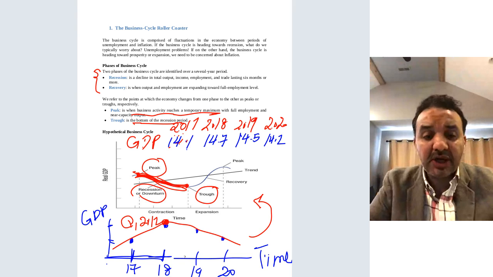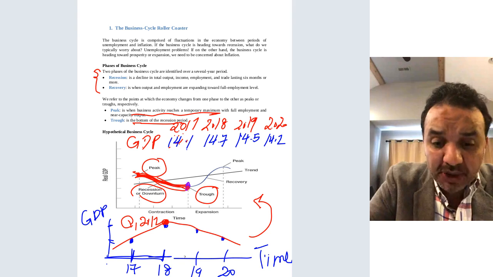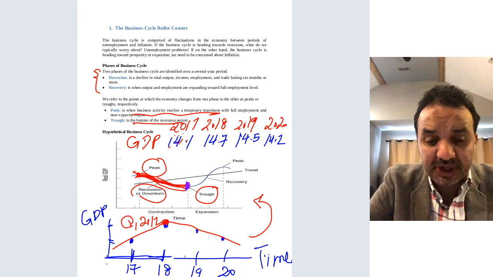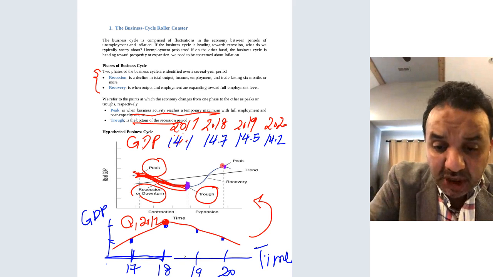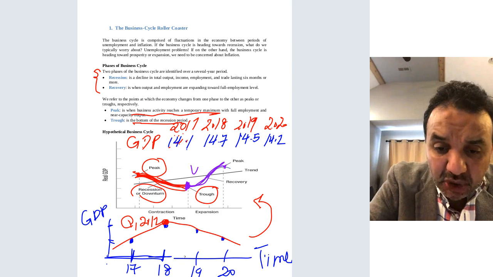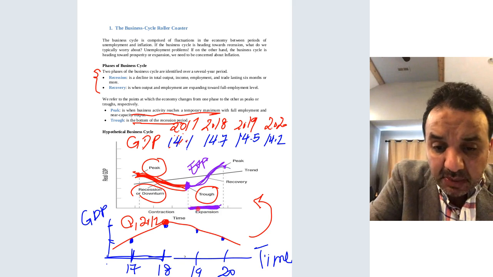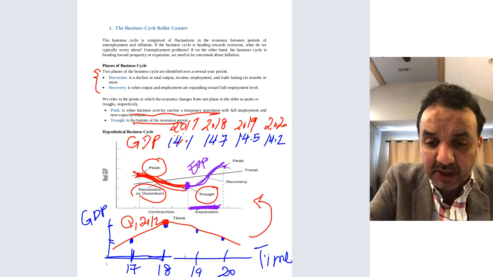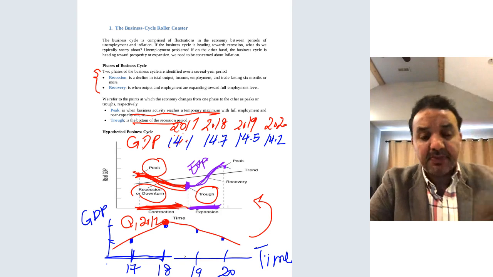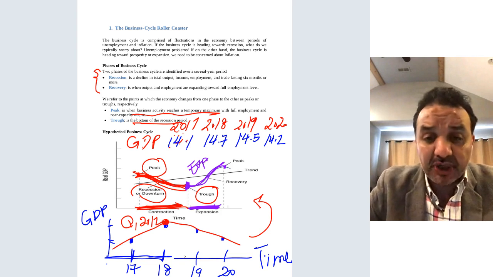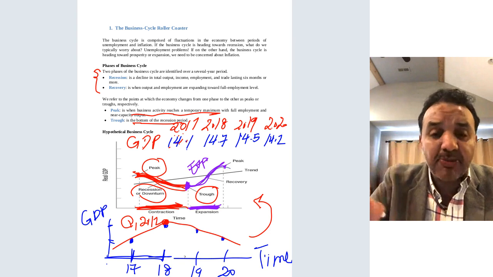What about booming, or expansion, or recovery? It starts from the lowest point of the business cycle, which we call the trough, until the next peak point, which is here. So this part is called expansion. This part of the timeline is called expansion. On the other side, this part of the timeline is called recession. So you have to differentiate between recession and expansion, and you have to know what we mean by peak and trough. Peak is the maximum point, trough is the lowest point.